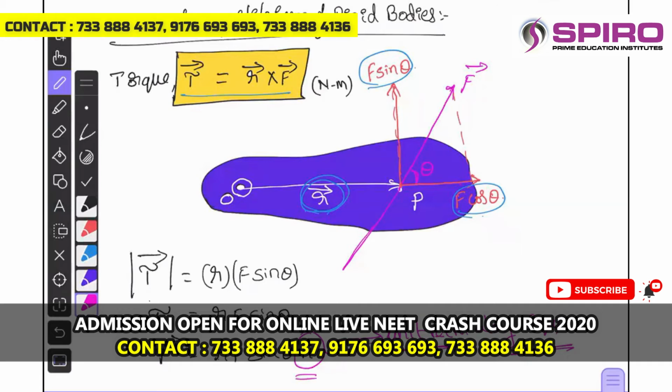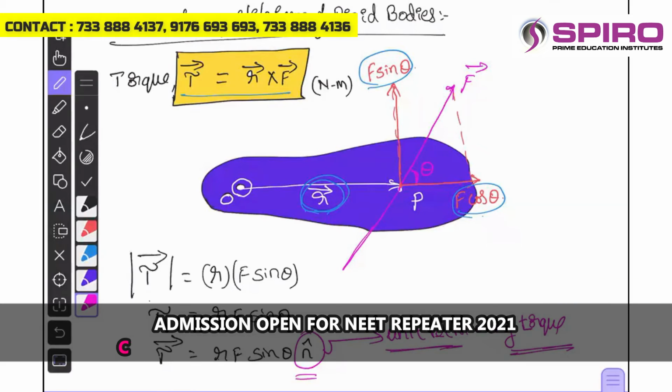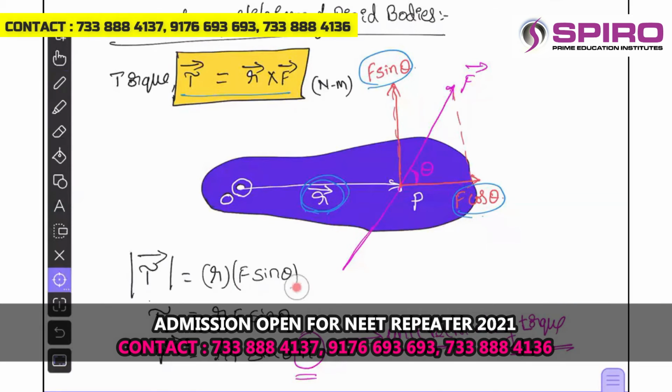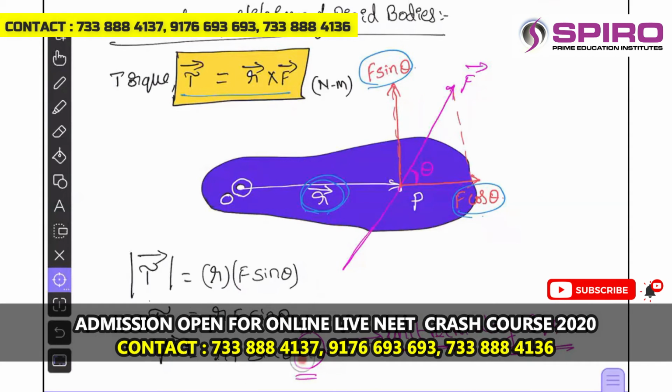Okay, this is the way you can find the torque. The torque is written in the vector form, the scalar form, and the unit vector form. The torque is written in these many forms.